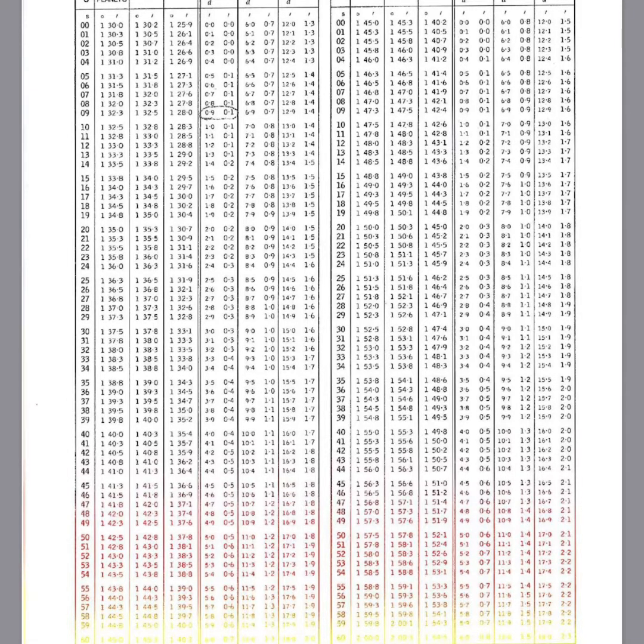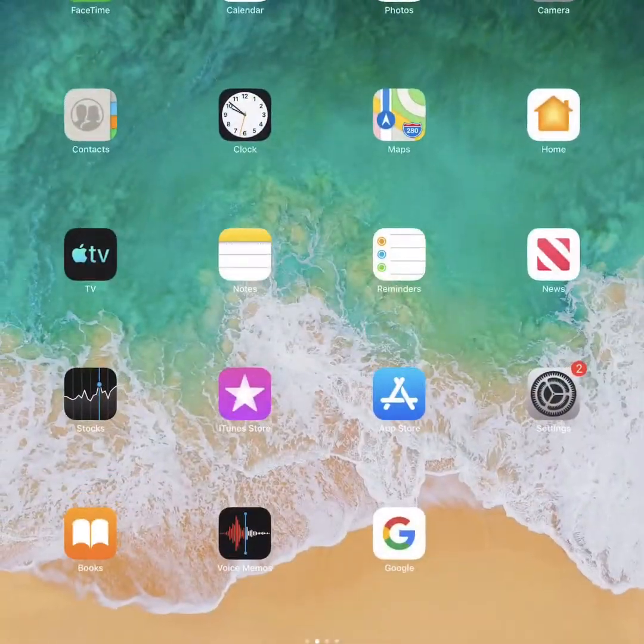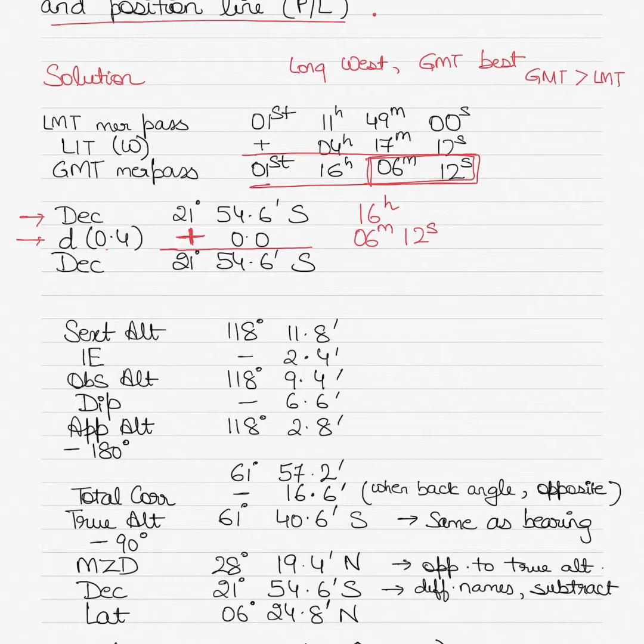So for 0.4, our correction is 0 minutes. So this is 6 minutes here, right? This is the increments page. For 0.4 of D value, the correction value is 0. Alright, so we go back, we apply a 0 correction. So that's why we applied the 0 correction here. You can see it is 0. So it won't make a difference now. So if we add 0 to the original value, we still get the same value. So this is the declination for 16 hours 6 minutes and 12 seconds.